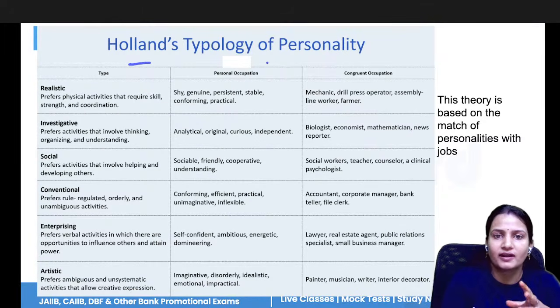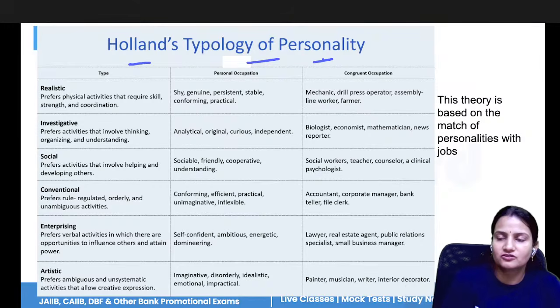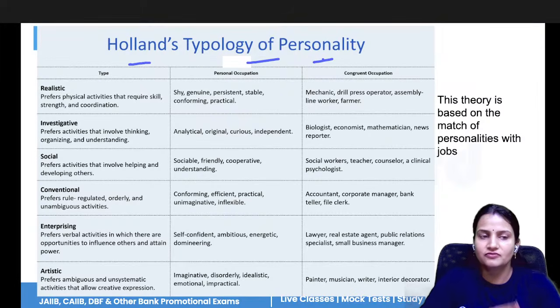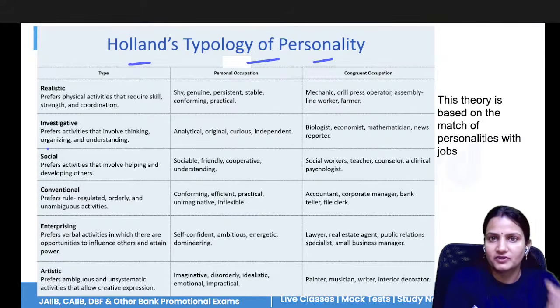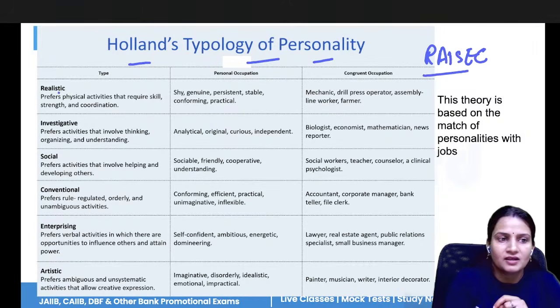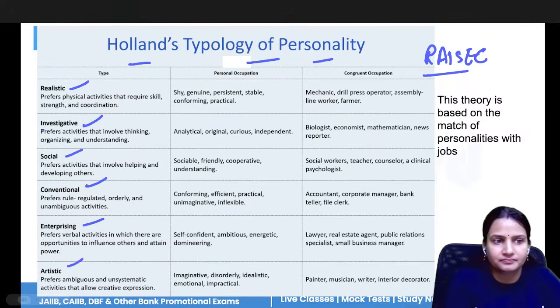Now, next is Holland's typology of personality. Holland's typology says that according to your personality, one should choose their job. Like if you have a personality where you like to do technical work, you can go for that type of job. If you want to do something more creative, then you can choose that type of job. So Holland's typology is given in six types, known as RIASEC: realistic, investigative, social, conventional, enterprising, and artistic.